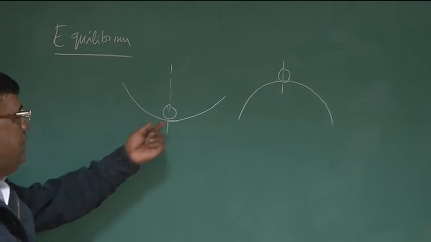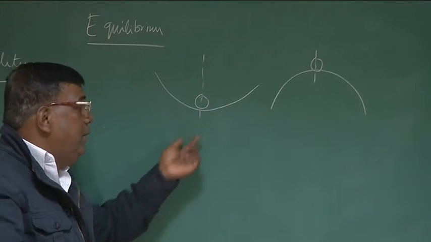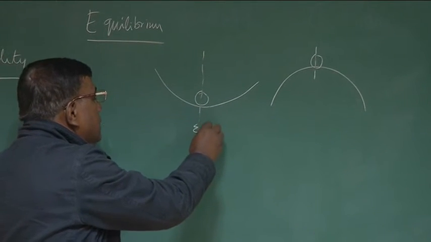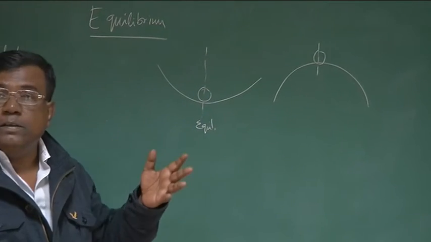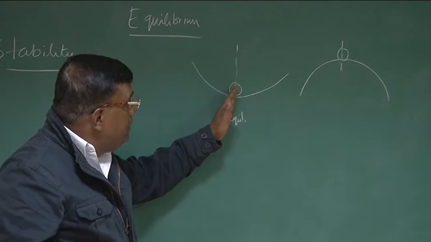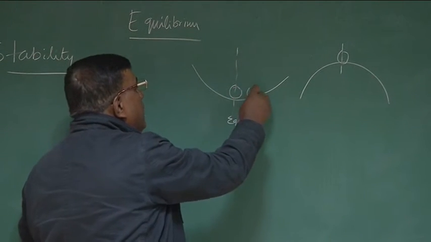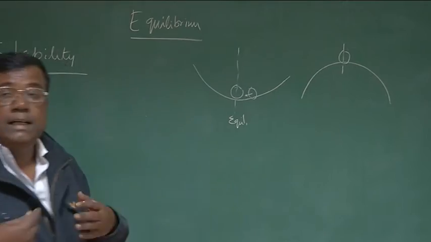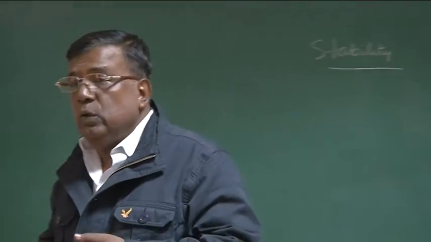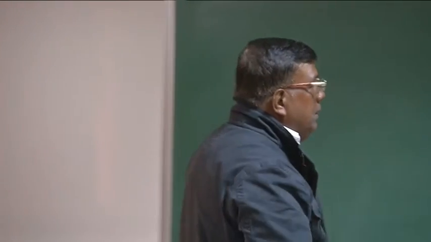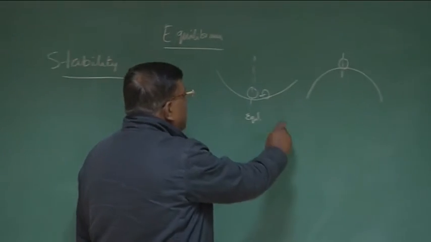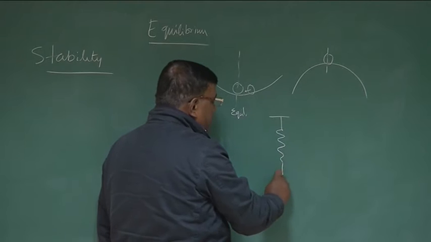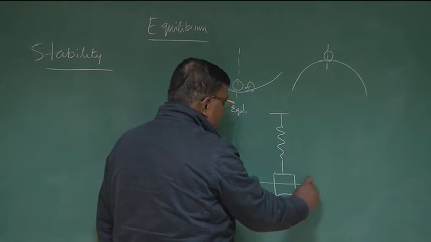If I displace this body from its equilibrium, this is the equilibrium, okay? Where all the forces and moments are balanced. If I disturb this from this equilibrium, and if it has an initial tendency to come back to equilibrium, we say statically stable.